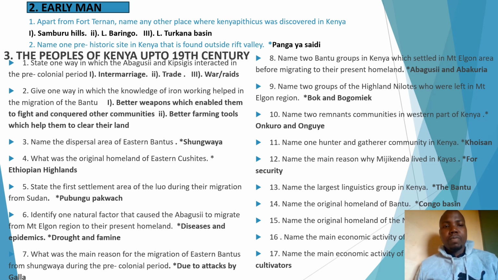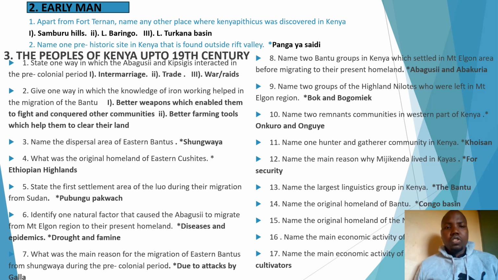Now, number 1, state one way in which the Abakusi and Kipsigis interacted in the pre-colonial period. Ways of interaction among the Kenyan communities during the pre-colonial period. And we normally have three ways in which the Kenyan communities interacted. For example, number 1, they interacted through trade. Number 2, they interacted through intermarriages. Number 3, they also interacted through raids, or what we call warfare. Are we together on that?